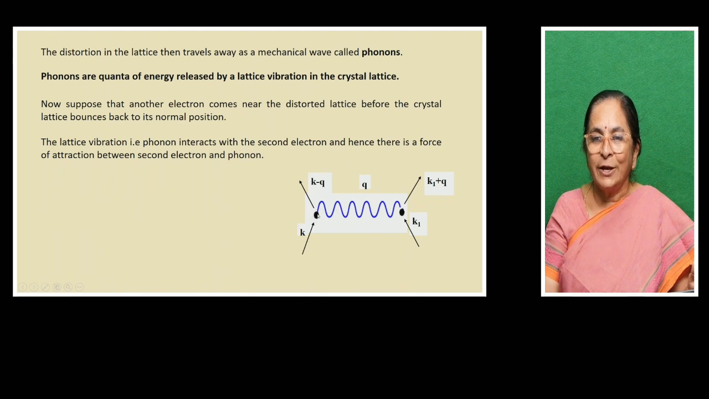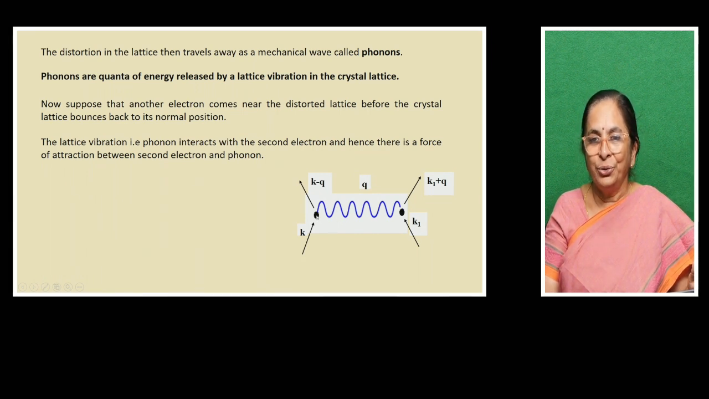Now, before this ion goes back to its initial position, let us assume there is one more electron whose wave vector K1 is coming. When it is coming, before it goes near this ion in the lattice, it absorbs some excess energy here, some phonon energy. So this electron, instead of interacting with the second ion, absorbs this phonon energy and moves away from the crystal with the wave vector K1 plus Q.